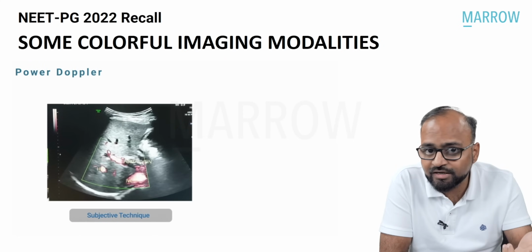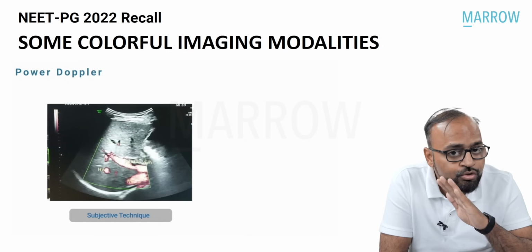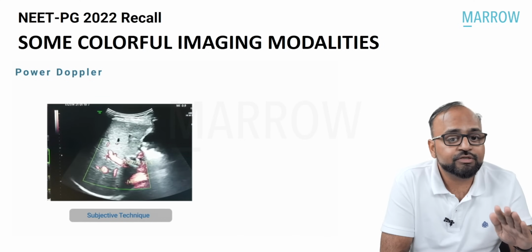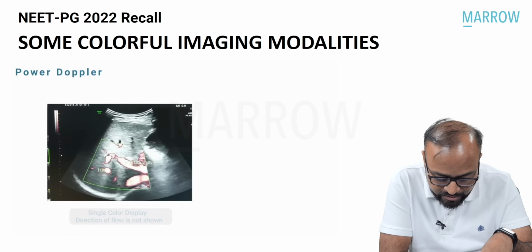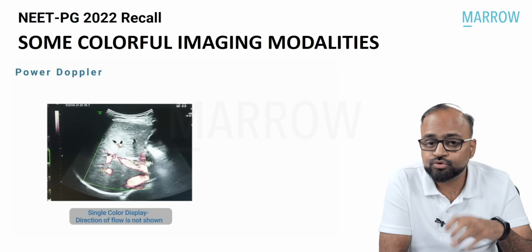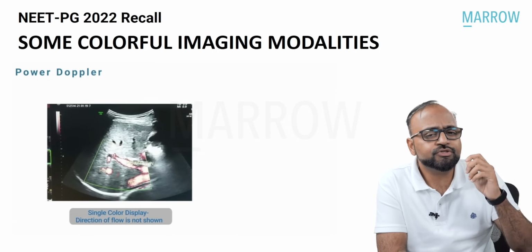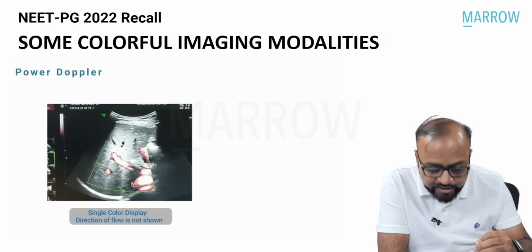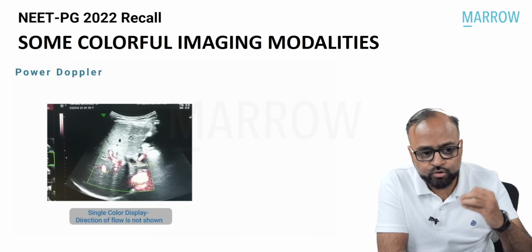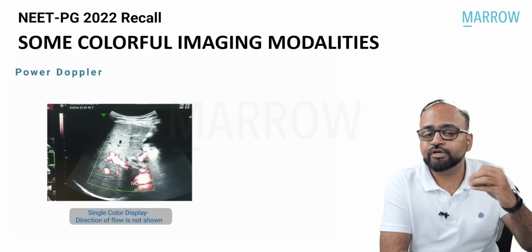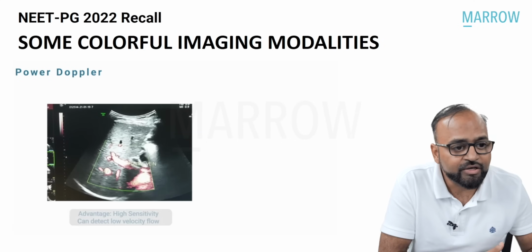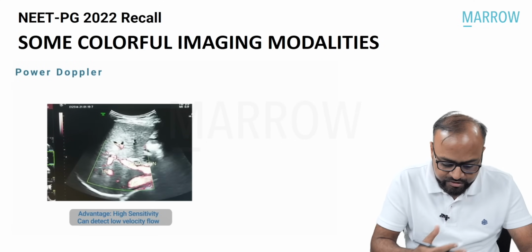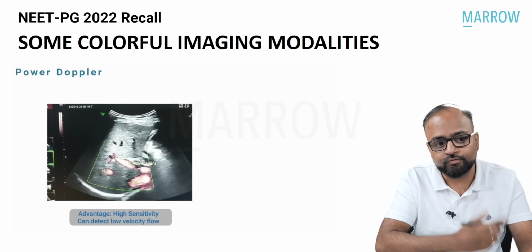It is a single color scale, right? Not two colors. So it does not tell you about direction, though it is subjective, right? A single color is used, so direction is not shown, but it is extremely highly sensitive. So it can detect even the minutest amount of flow, or even low velocity flow can be detected by using power Doppler. So the advantage is high sensitivity, even low velocity flow can be detected.